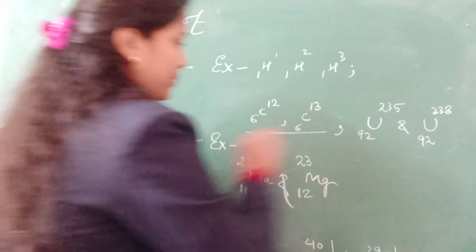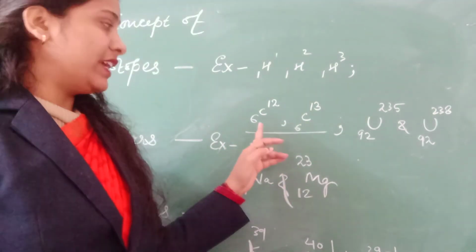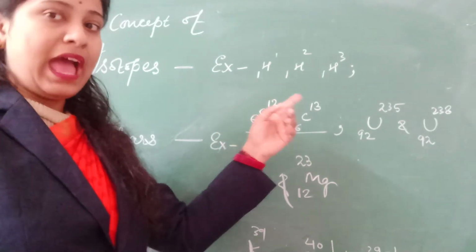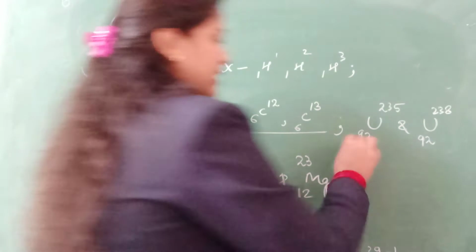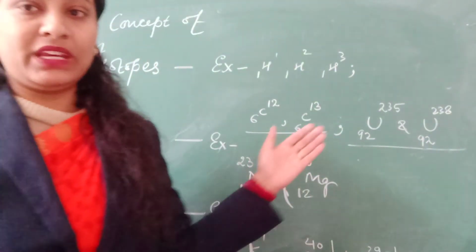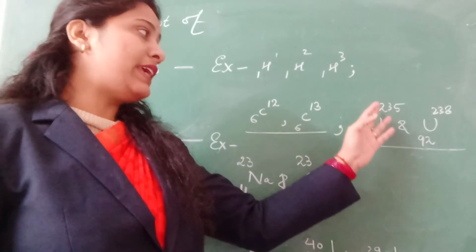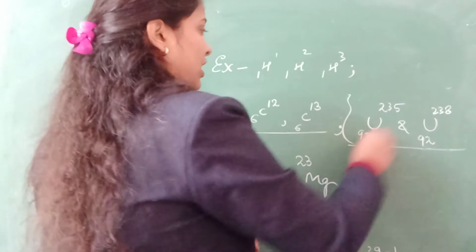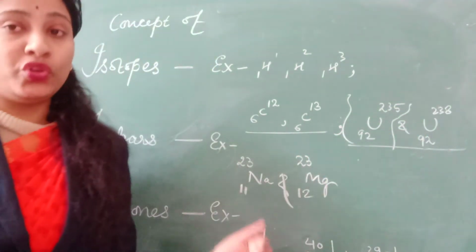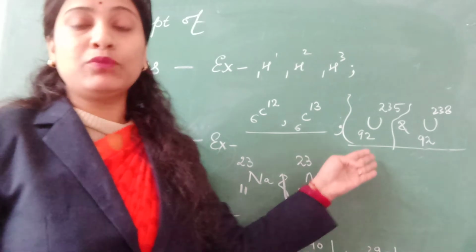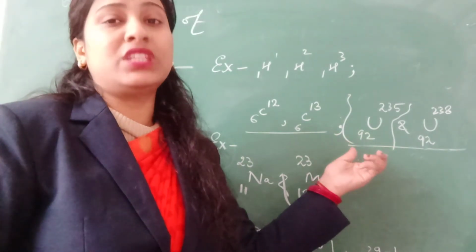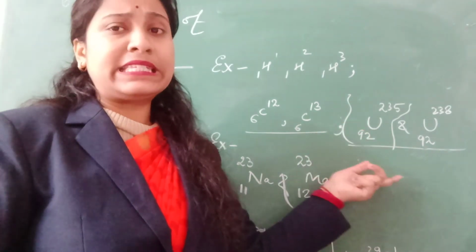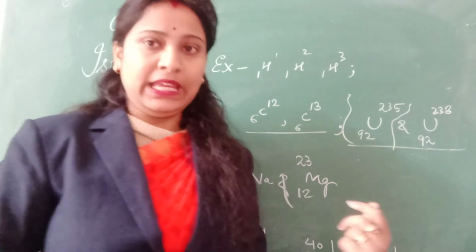Here are some more examples. Carbon has atomic number 6, but the different isotopes can have mass number 12 and mass number 13. Here is the example of uranium: uranium with atomic number 92, but the mass number can be 235 or 238. In general, for radioactivity or nuclear reactions, we mainly use uranium-235. Why is it so? Because uranium-235 is less stable than uranium-238.